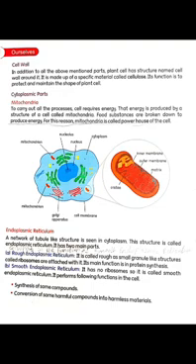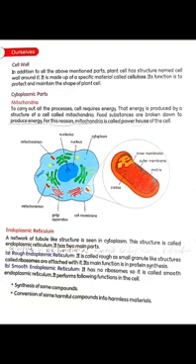Another organelle which is called mitochondria is present in the cell. Mitochondria is present in the cytoplasm of the cell, in the fluid of the cell. All the energy which is required by a cell is produced by mitochondria. As mitochondria produce the energy of a cell, it is called the powerhouse of the cell. All the reactions take place especially in the mitochondria. You can see here the diagram of mitochondria.